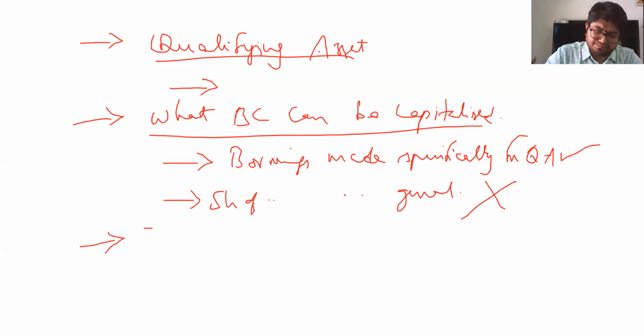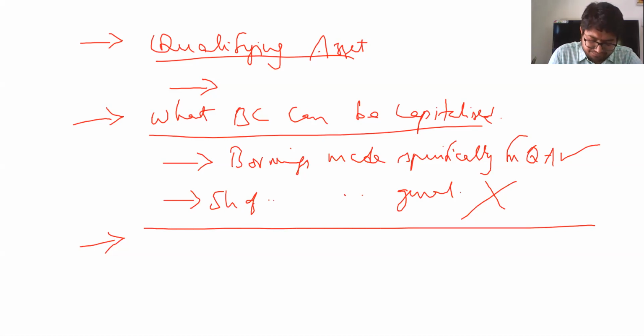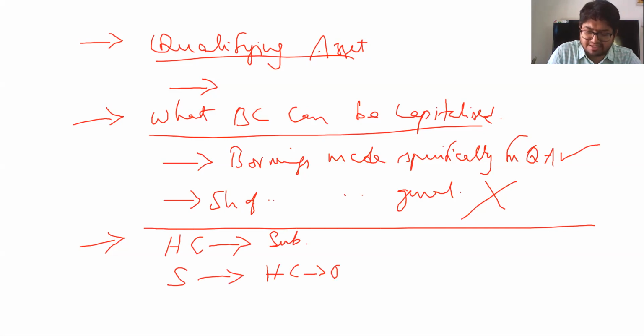Over and above that, if there are loans taken by holding company for its subsidiary's sake, that is subsidiary's qualifying asset, or there is a subsidiary which has taken loan for the sake of its holding company's qualifying asset, in either of these cases you can consider the borrowings made by the group.